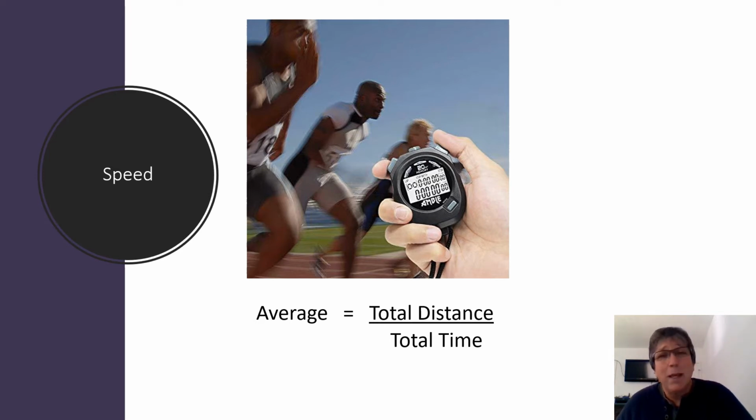But that doesn't mean that every time I look at my speedometer, it says 30 miles an hour. Of course not. There are times when you're traveling faster. There are times when you're traveling slower. But overall, 30 miles an hour is 30 miles an hour, which would be your average speed.